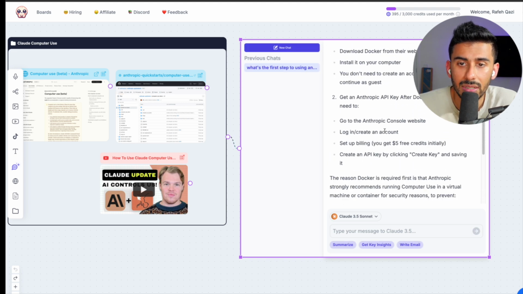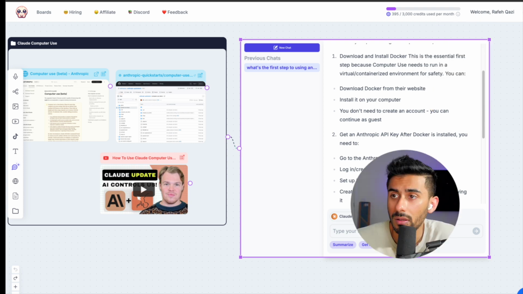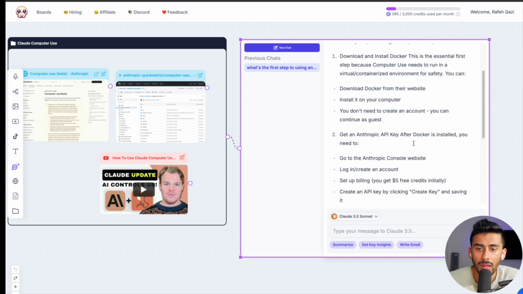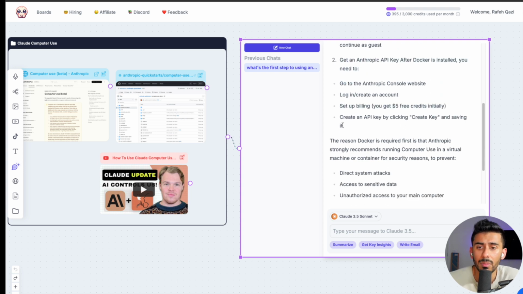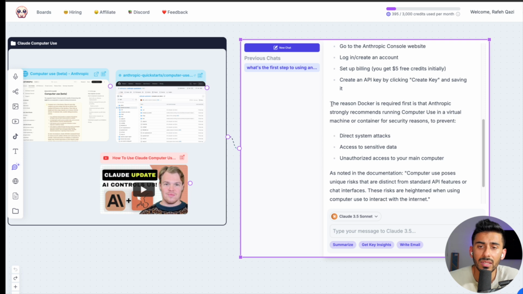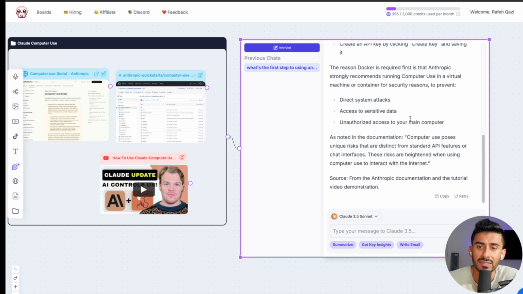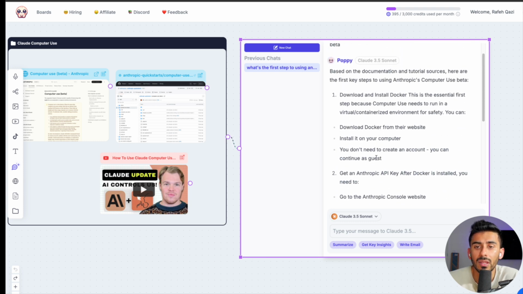And it's telling me that after I sign up for Docker and install it on my computer, I'm going to get an Anthropic API key, and then set up billing and create an API key. The reason Docker is required is that Anthropic strongly recommends running computer use in a virtual machine to prevent direct system attacks, access to sensitive data, and unauthorized access to your computer. Okay, cool. So much better to use it in that way.